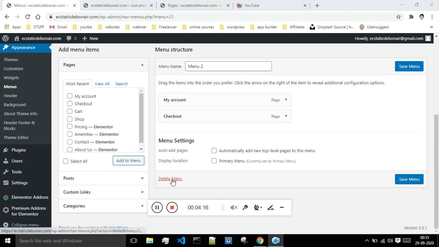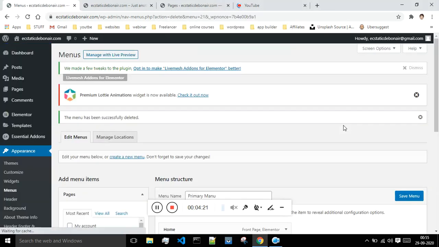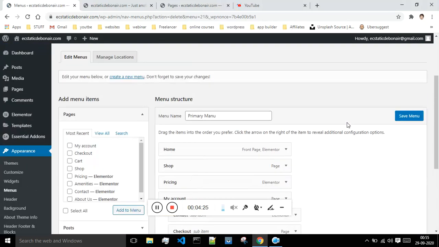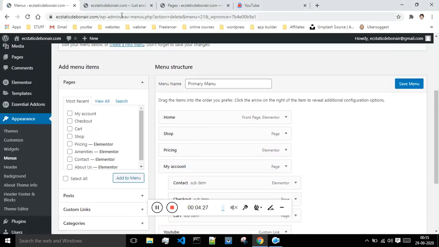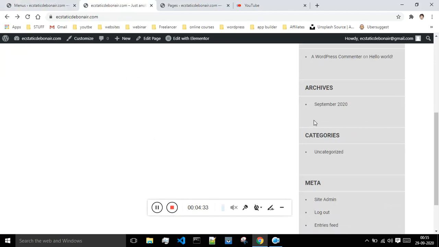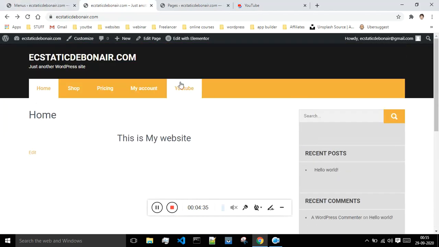And if you don't want this menu, you can delete it. You just have to say delete menu and it will be gone. Okay guys, so this is how you can create a different menu, but as of now this menu what we have, this is known as the primary menu, which will be present on my home page. And as of now this is how our empty website looks. So I will show you how to edit this in our future classes.